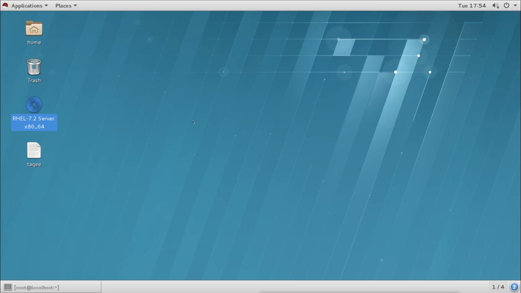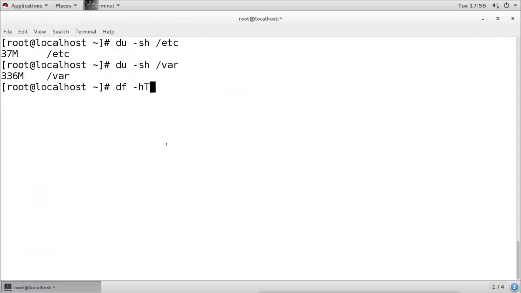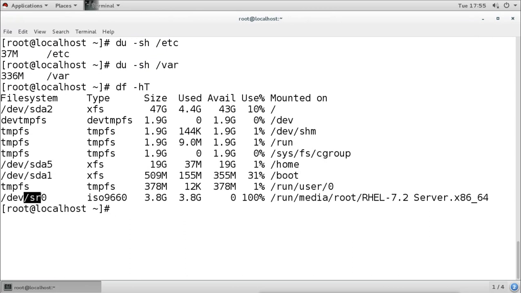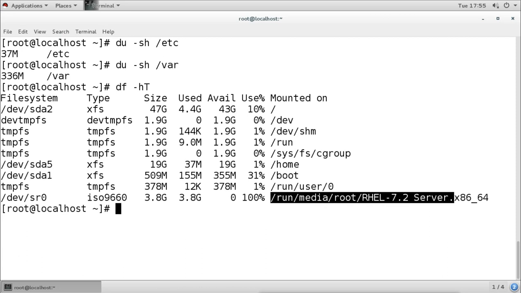Remember, without mounting it, we cannot see any partition. So if you connect the DVD, it will come as a storage and you can't see it until you mount it somewhere. Then if you connect a flash drive, again you can't see it until you mount it somewhere. By default, if you see here, the DVD we connected is mounted into this location. This is the directory it creates and mounts it in. But if we connect a separate DVD or a flash drive, for example, I connect a flash drive here.